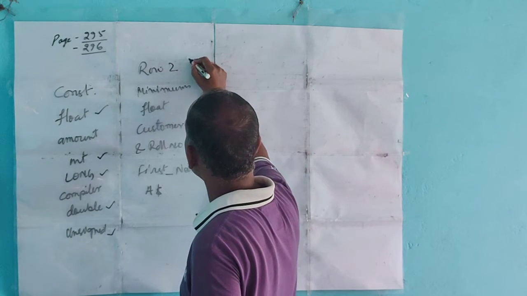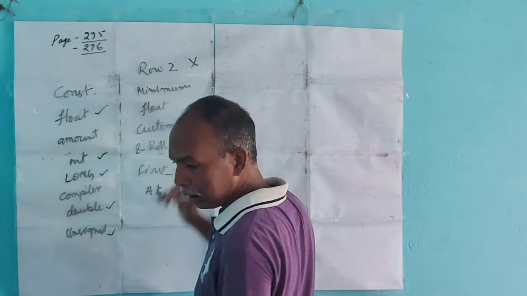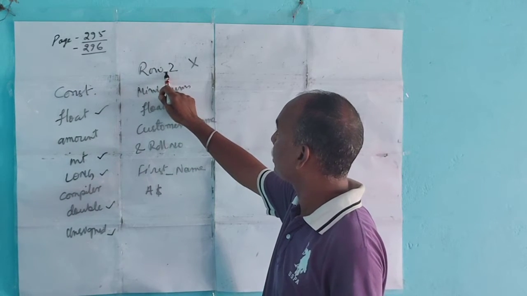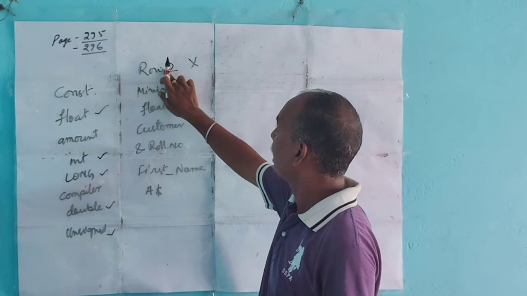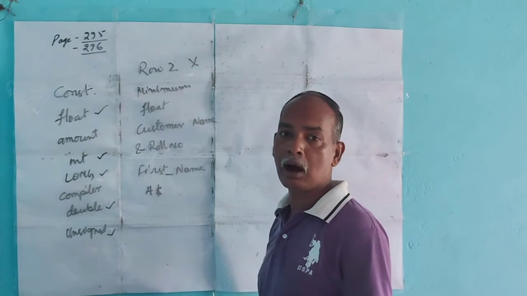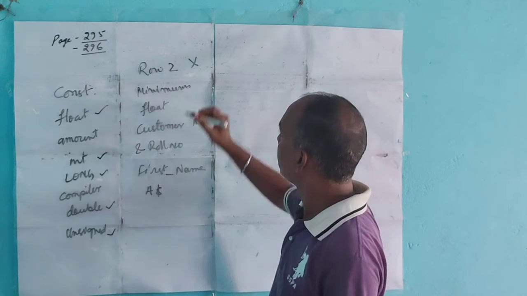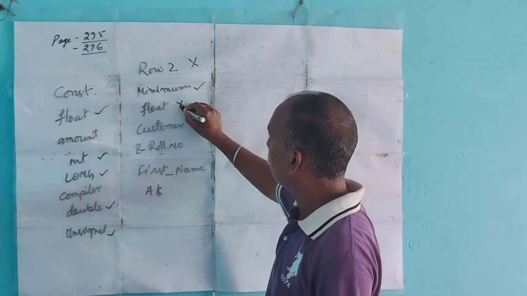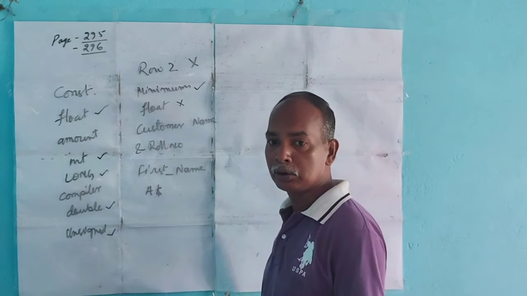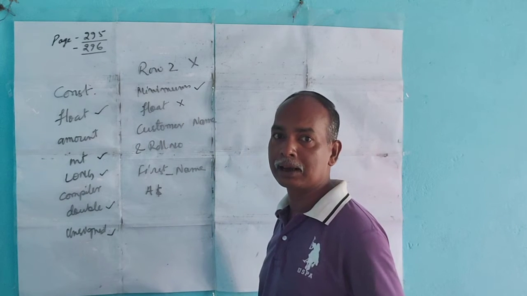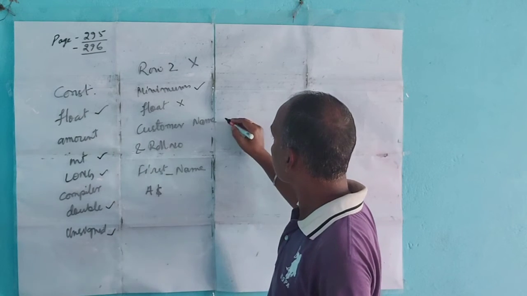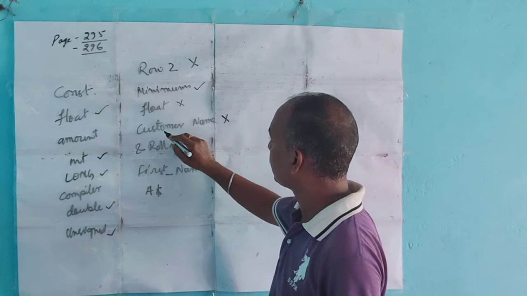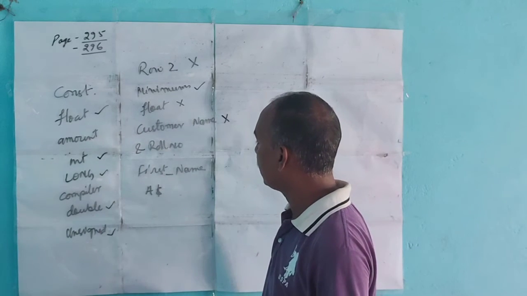Row 2 is invalid. Why? Because here row and 2 have a gap, and a blank space is not allowed in a variable name, so this is invalid. Minimum is valid. Float is invalid because this is a C keyword. We cannot use a C keyword as a variable name. Customer name is invalid because we use a space between customer and name.